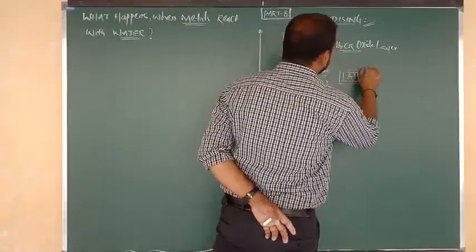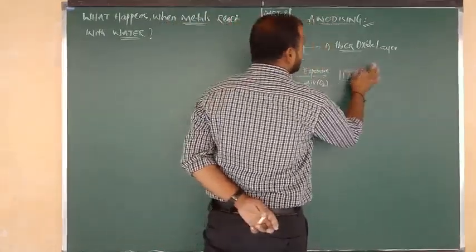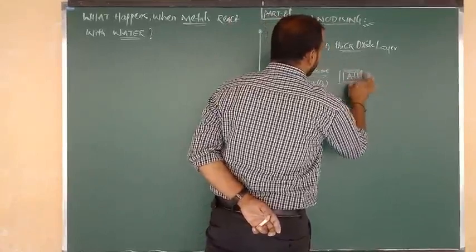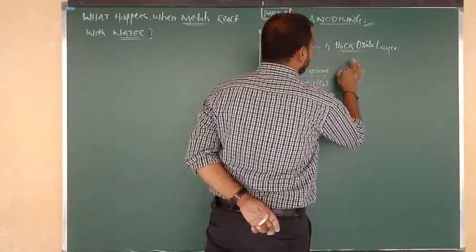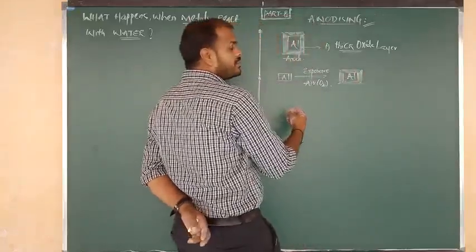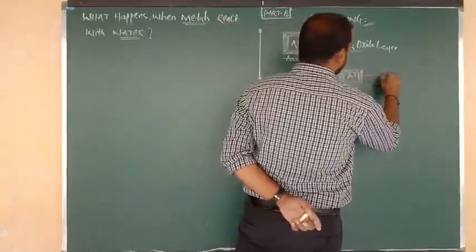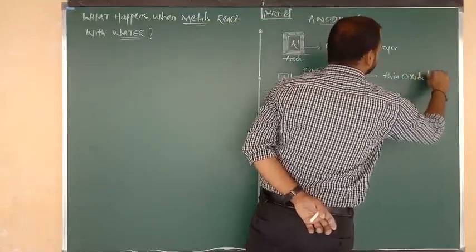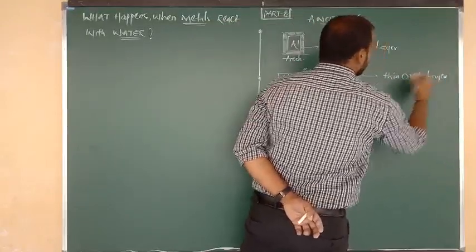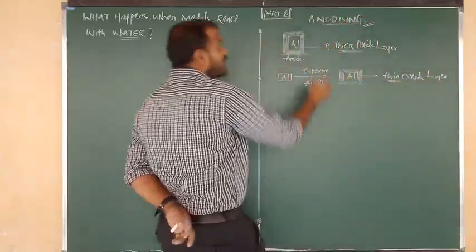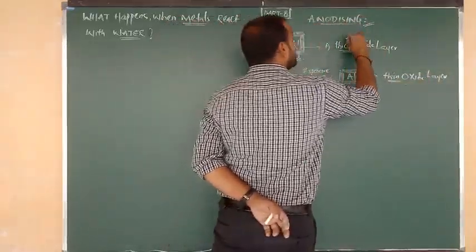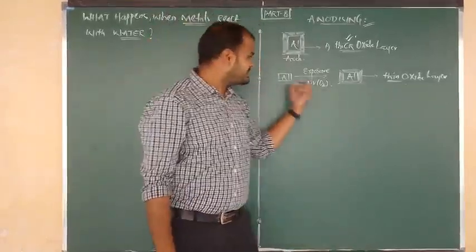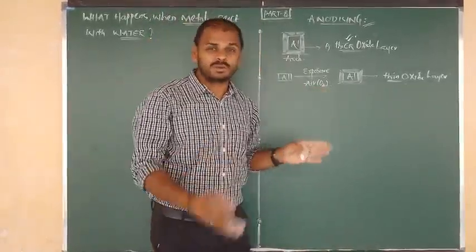The surface of aluminium is completely covered, or coated, with oxygen in the form of an oxide layer, but here we get a thin oxide layer. See the difference: here I told you a thin oxide layer, but in the anodizing process I am saying a thick oxide layer. There is a variation.